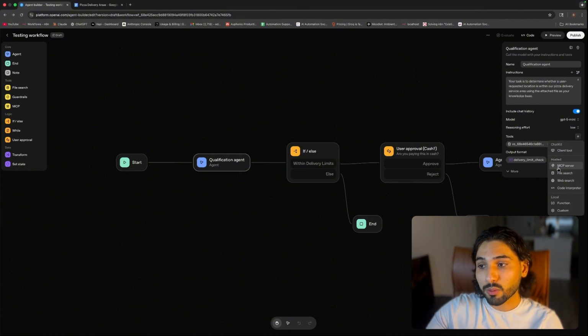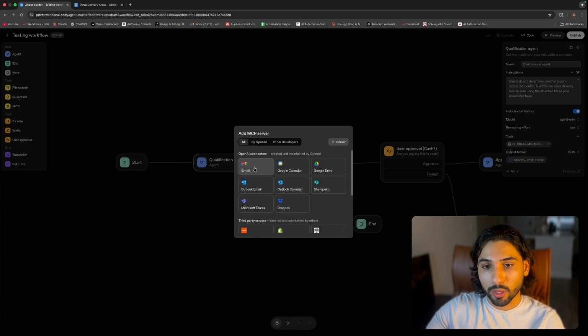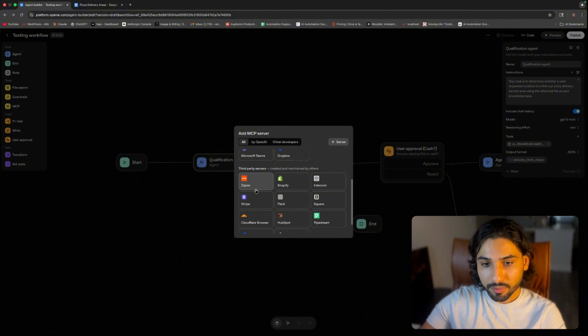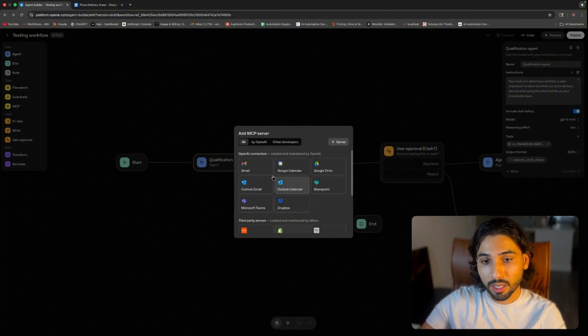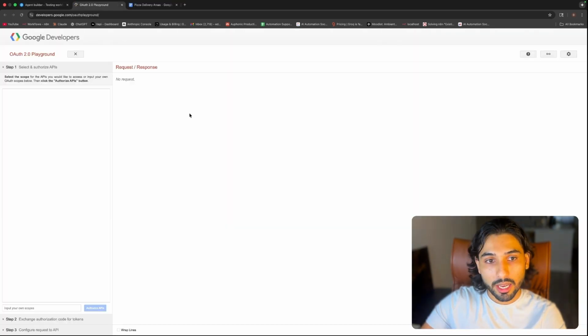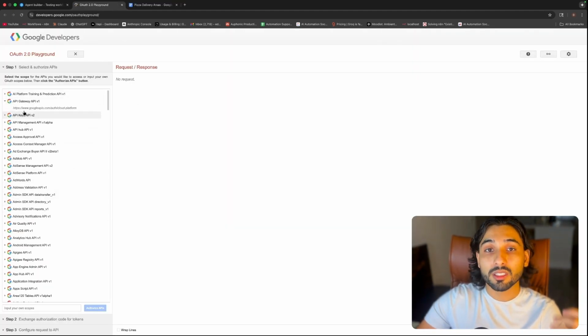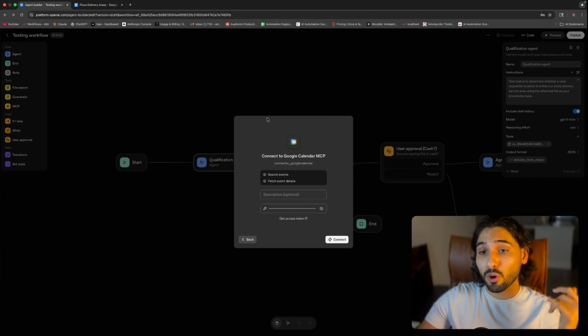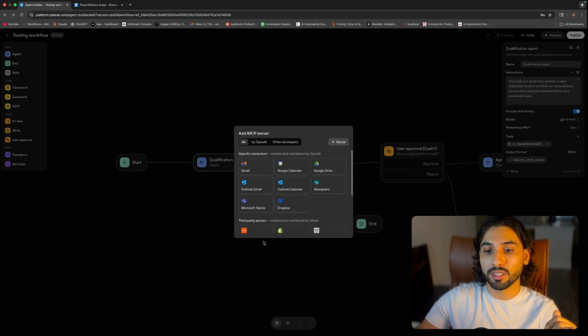So what I really like, now we have MCP server, and here we have OpenAI connectors like Gmail, Google Calendar, Google Drive, Outlook email, and third-party servers like Zapier, Shopify, Intercom. All you have to do now is basically go inside Google Calendar, for example, get an access token, and here you can generate your token after selecting some scopes. So let's go back. Just letting you know, I've tried using this feature, but it doesn't work for some reason, at least now. Hopefully they're going to fix it, so we're not going to be testing MCP in this video.